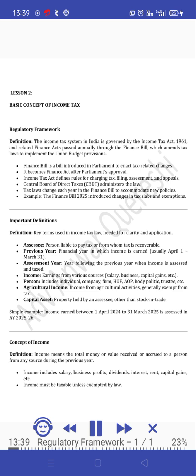Important definitions. Definition. Key terms used in income tax law, needed for clarity and application. Assessee. Person liable to pay tax or from whom tax is recoverable.